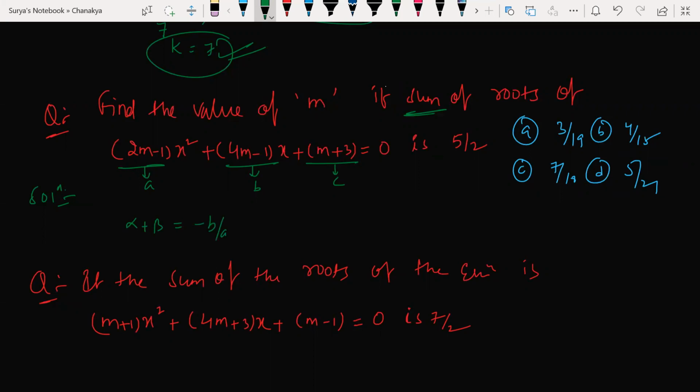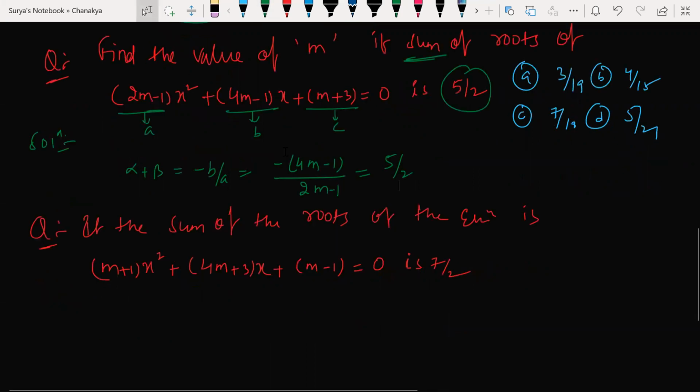Minus b by a. What is b here? Minus b, minus as it is. B is 4m minus 1, and a is 2m minus 1. So minus b by a is minus (4m minus 1) by (2m minus 1). The sum of the roots is given as how much? 5/2.